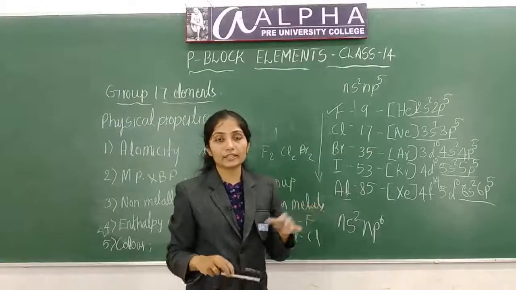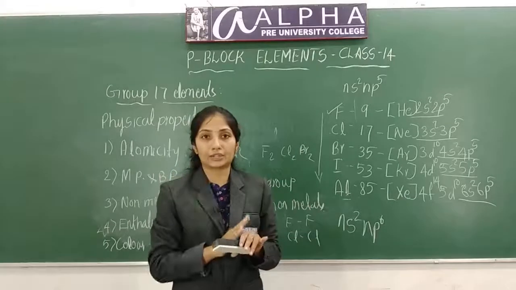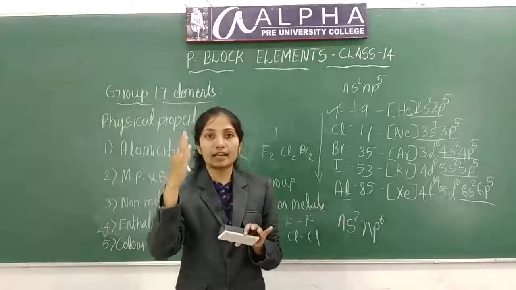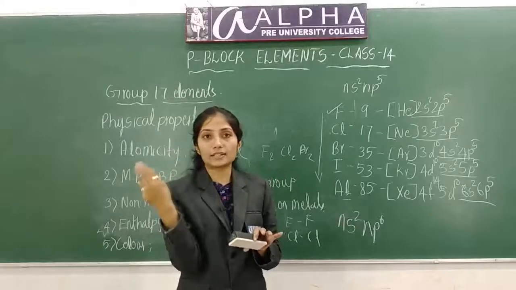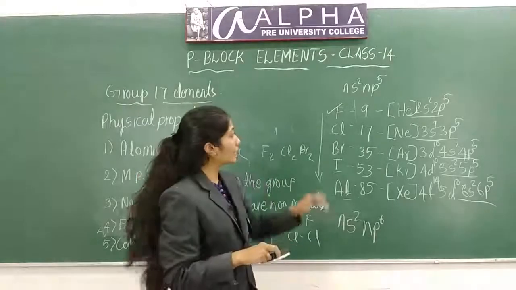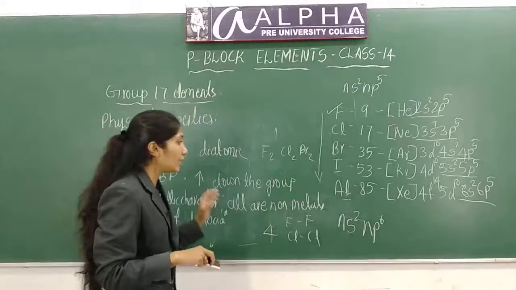Intensity of color increases because as you move down the group, less energy is enough to excite an electron. If less energy is enough to excite electrons, more energy will pass through the atom. So the intensity of the color increases from fluorine to iodine down the group.